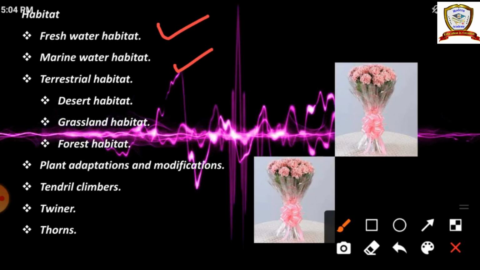The cactus and opuntia plants are modified. They have a thick stem. Why? To store the water and minerals for a long time, and their leaves are modified into thorns. Why? To do the photosynthesis functions. They get just 25 centimeters of rainfall, and all over the world 20% of the earth is covered by desert.